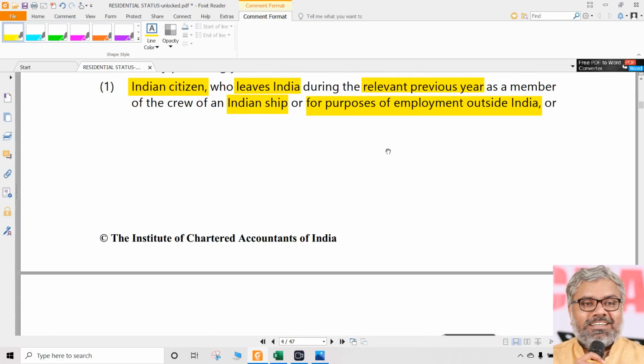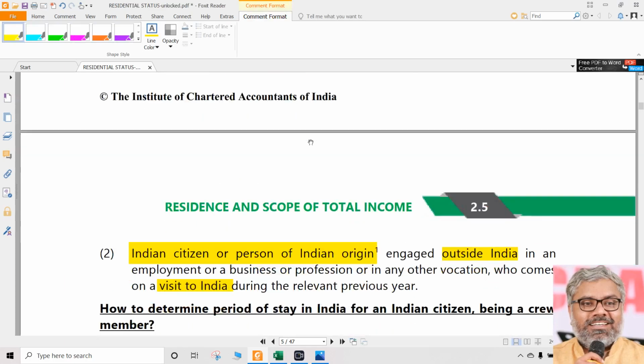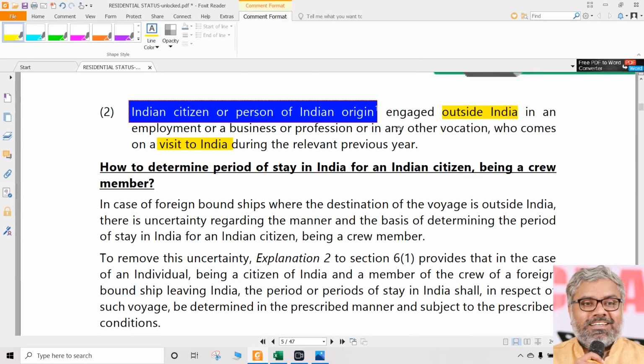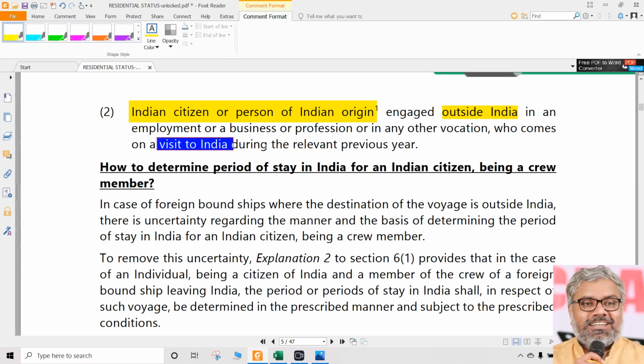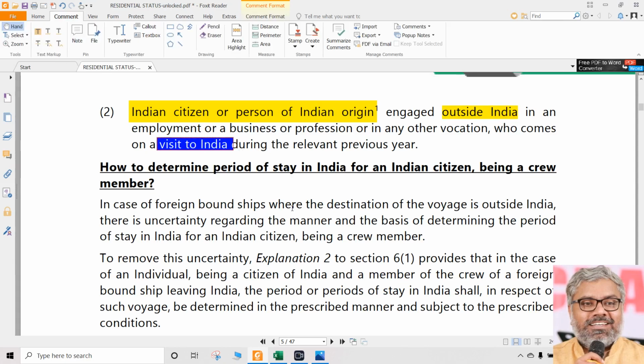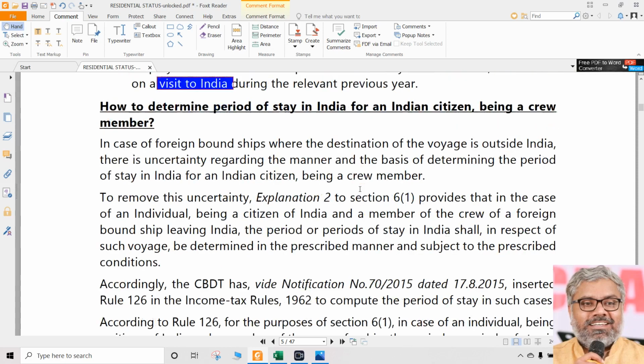Whereas for these two exceptional categories, Indian citizens leaving India as a member of crew of Indian ship or for the purpose of employment, and Indian citizens or persons of Indian origin who are basically outside India but are now visiting India during the previous year, in both cases the second condition is not applicable. Only the first condition is applicable. The first condition is what? 182 days or more. That's it. Those are the exceptional cases.